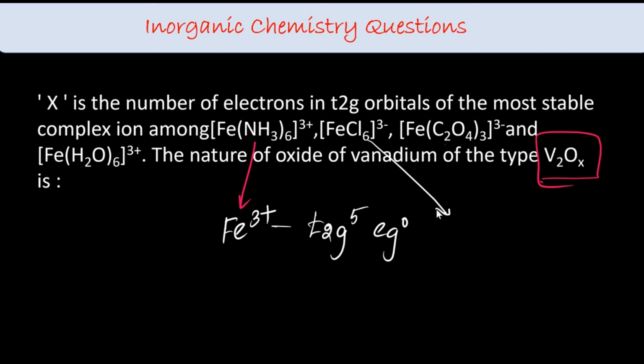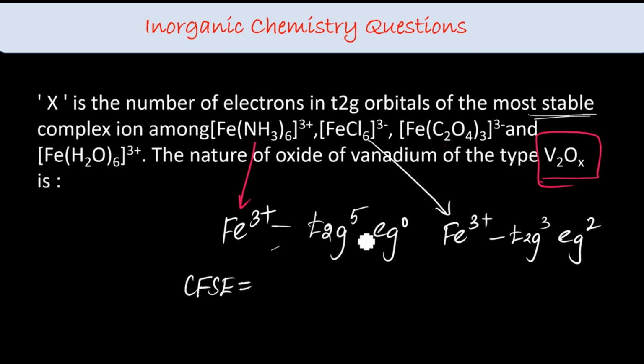And the second one, Fe3+ again, but t2g3 eg2. And here also Fe3+, but which will be the same as the first one. Among this, which will have more stable, meaning more CFSE. Let's calculate CFSE for these two structures.